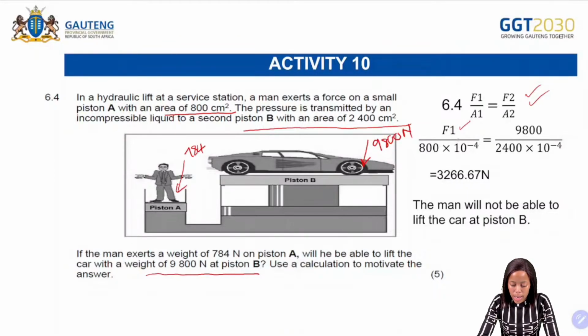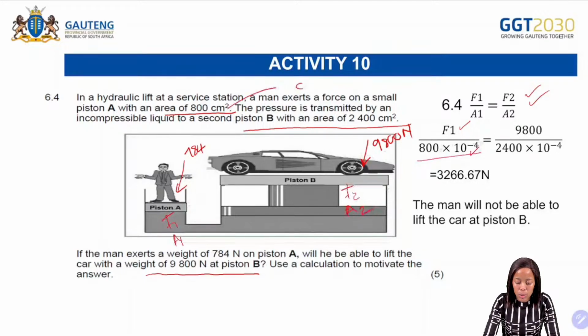F1 and A1. So F1 and A1 is this side, and then we have F2 and A2 this side. So for F1, we are looking for F1. Do we have A1? Yes, we have A1 is 800 centimeters squared.